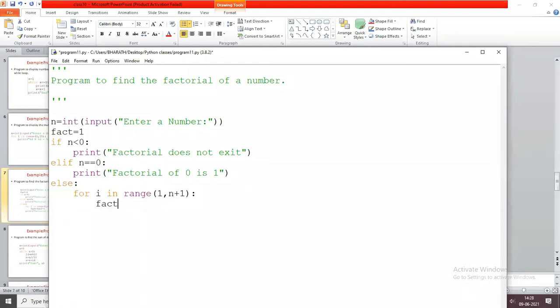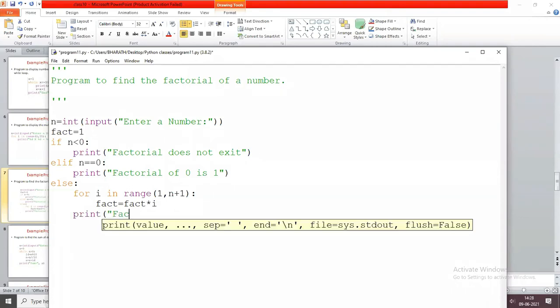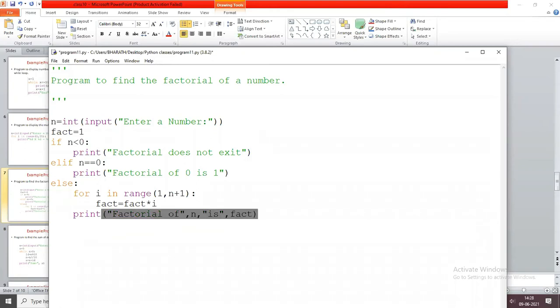And every time fact equals fact into i. After completion of this loop, you are going to print the factorial value: factorial of n is fact. That's it. This is the program.